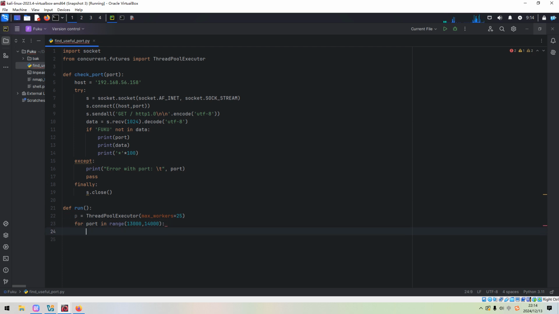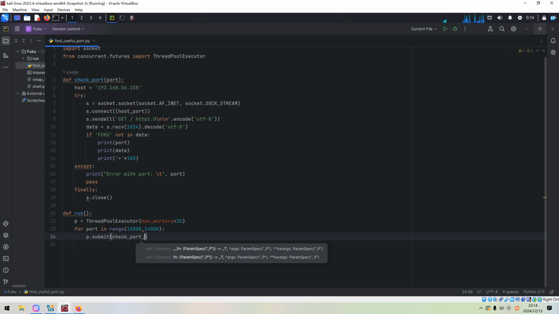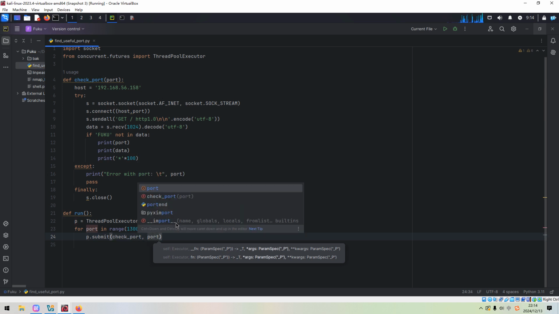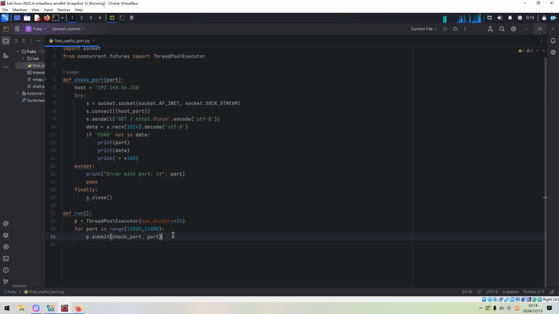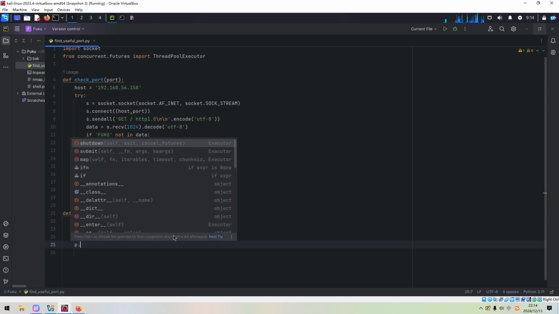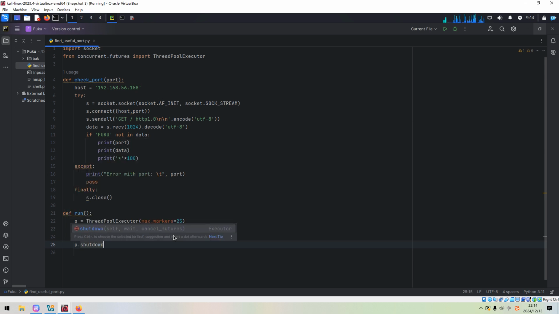And then we can submit check_port and the port number. Okay, and shut it down when it's done.